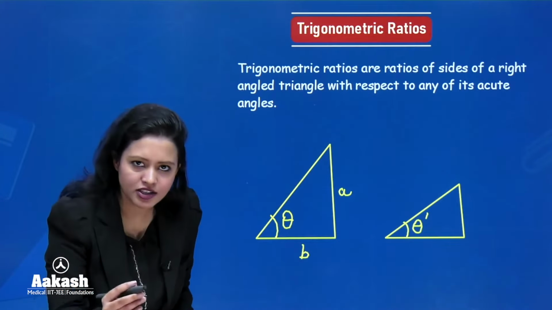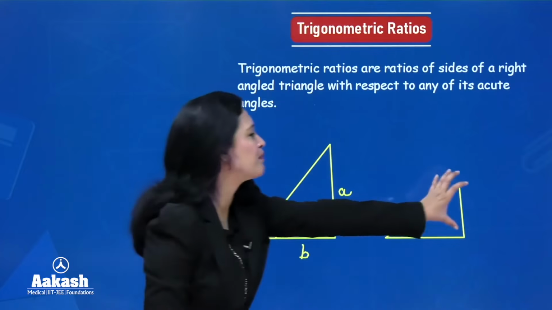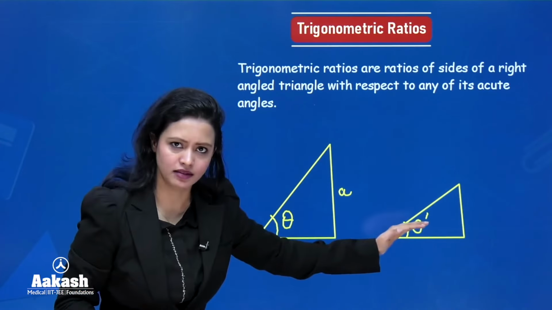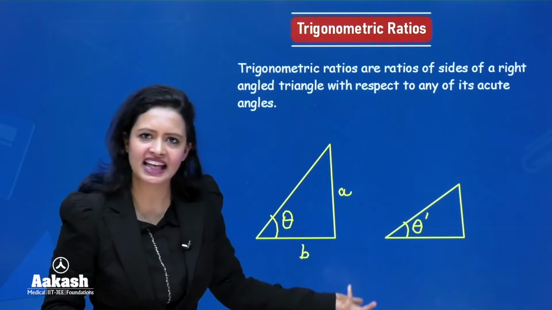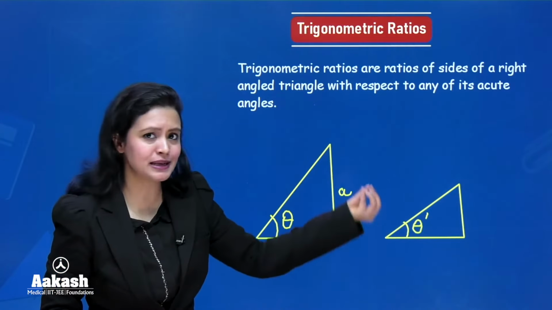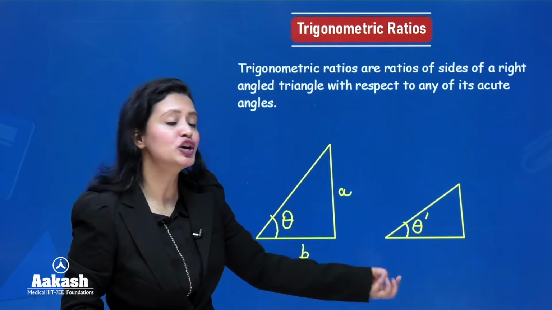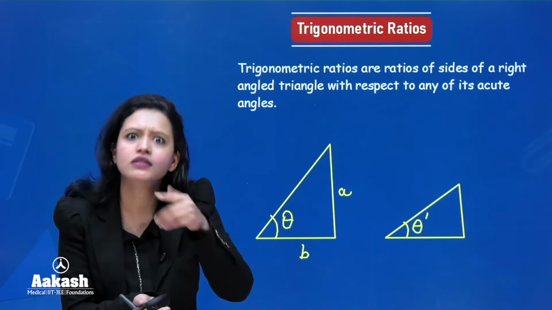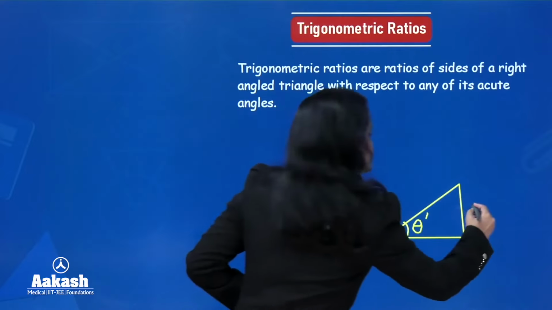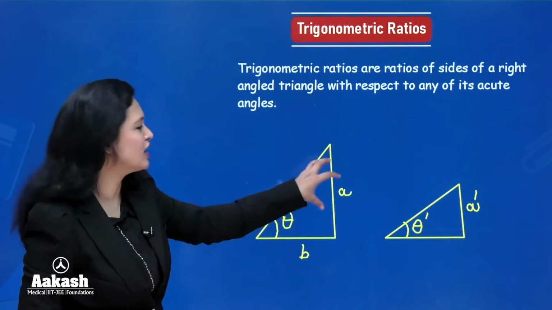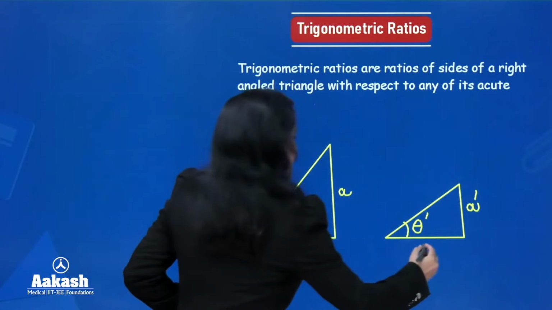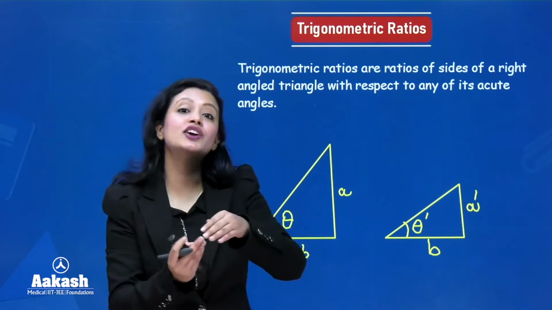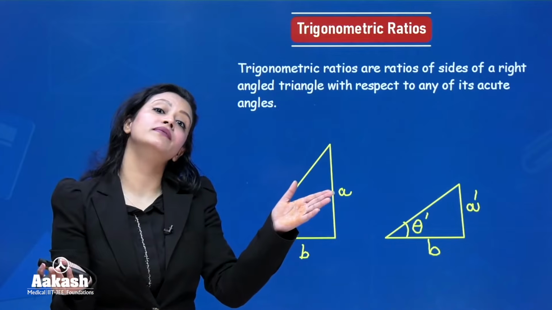Now, if I ask you what will happen with this side length once you reduce the angle, can you give the answer? Very simple observation leads us to the answer that this side length will also get reduced. So this A dash here will be smaller than A. And let's say that this remains B only.